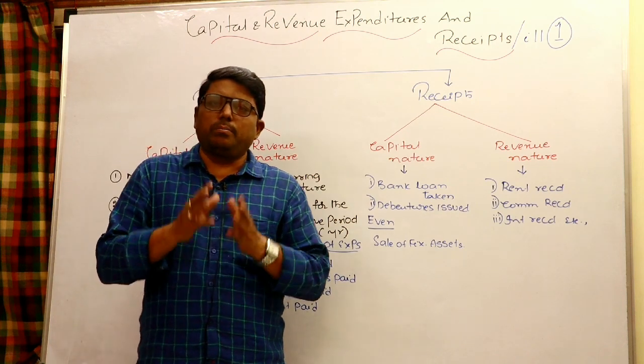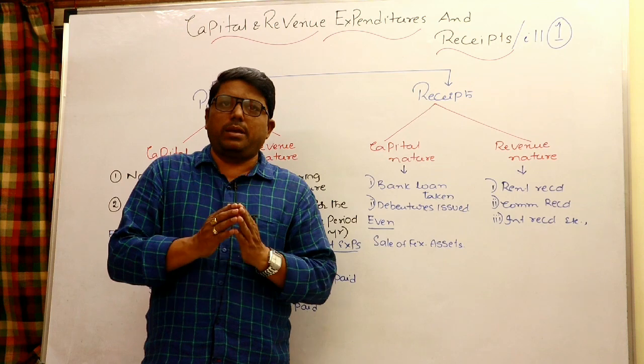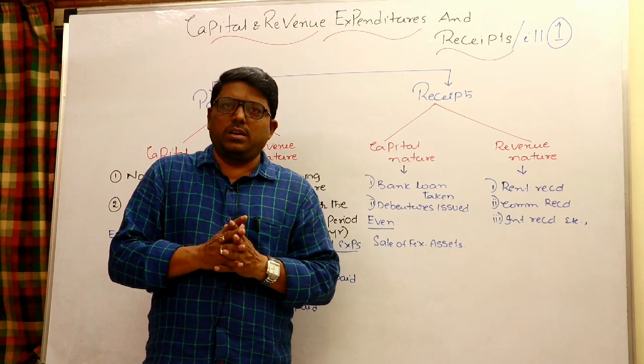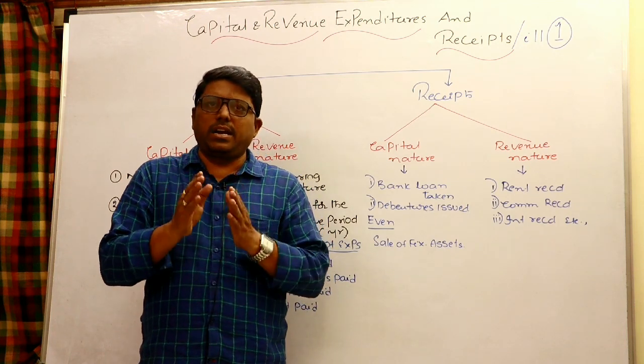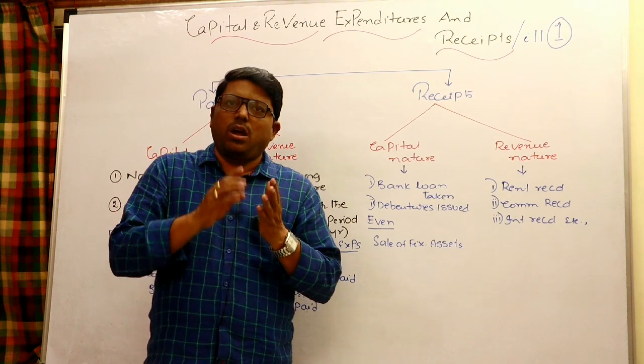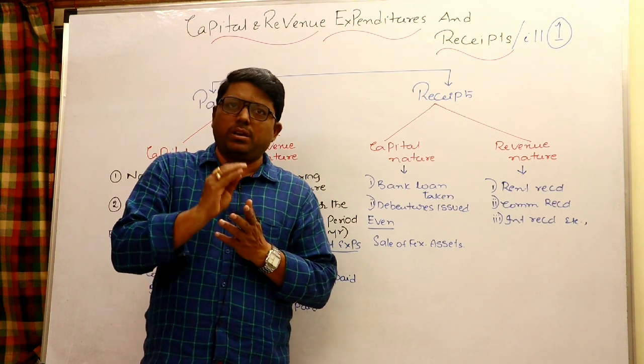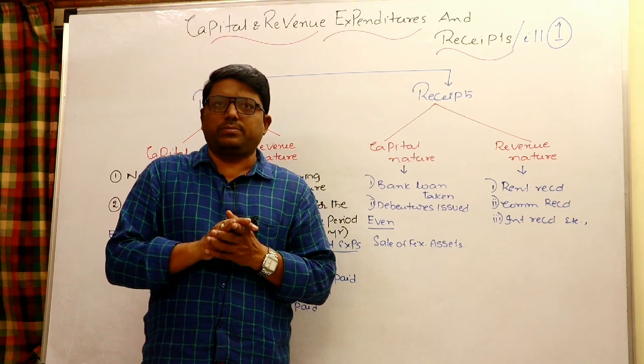because here, whatever the concern or enterprise, it has different types of receipts and also payments. The receipts and payments are categorized in two ways: revenue nature and capital nature. All revenue nature items will go to the trading P&L account. All capital nature items will go to the balance sheet.